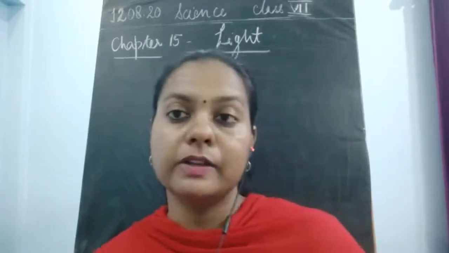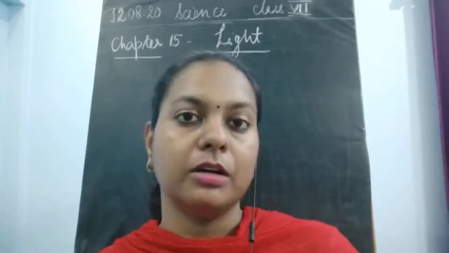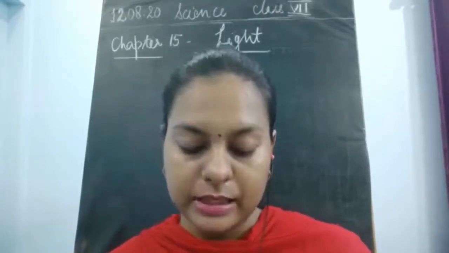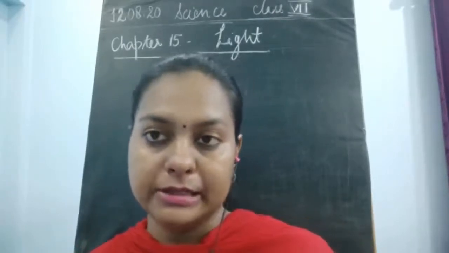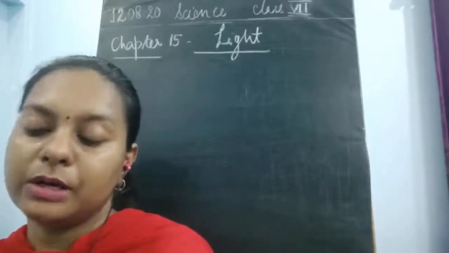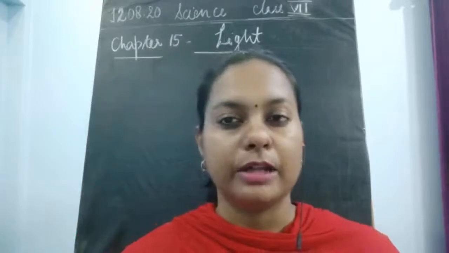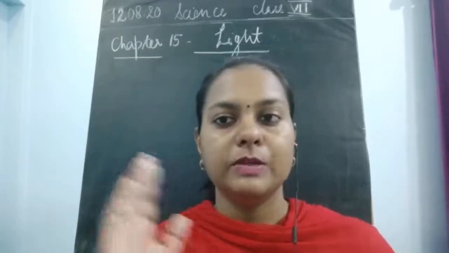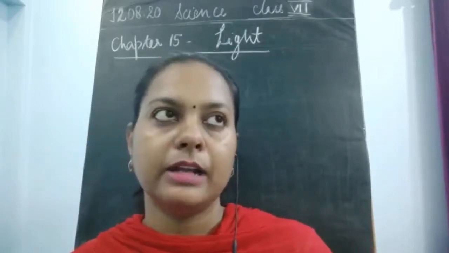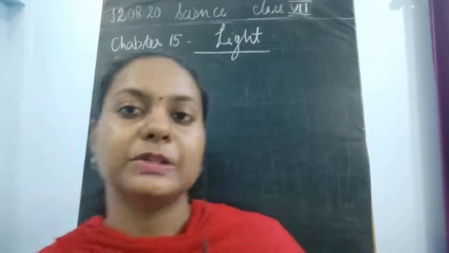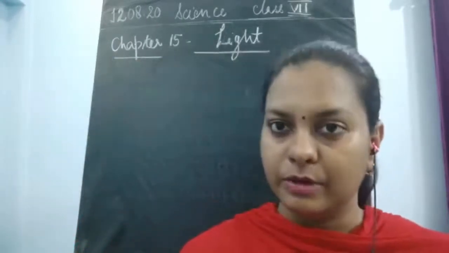So we started this chapter with the concept of light, that if we think about light, the very first thing which comes to our mind is the sun rays, okay? So we discussed the difference between the rays and the beam. What is a ray? Ray means we have one starting or ending point, means one direction we know, okay? And after that we also discussed the beam. A group of rays is known as a beam, okay?